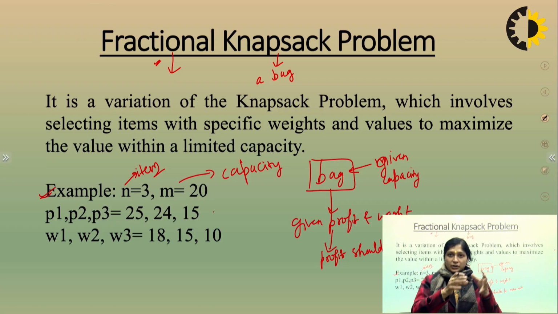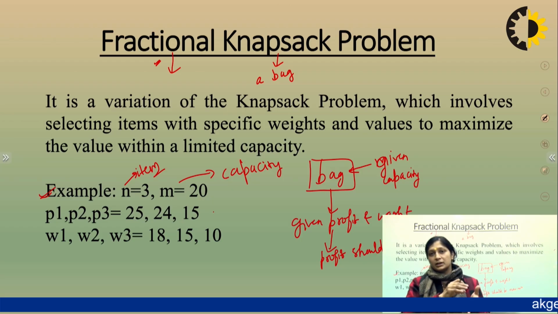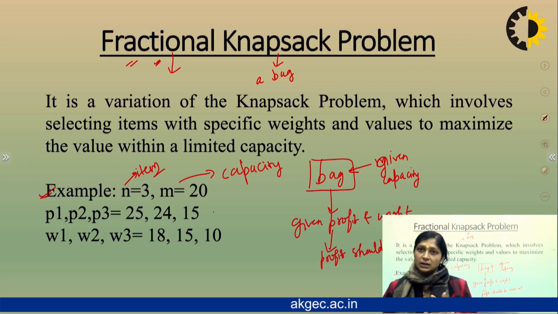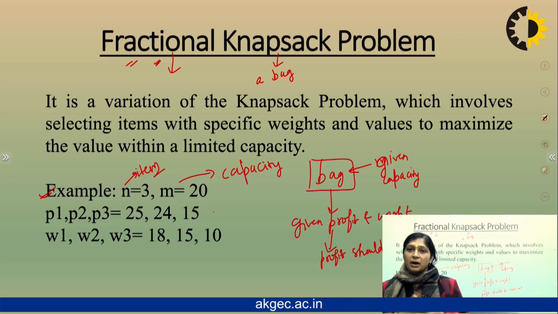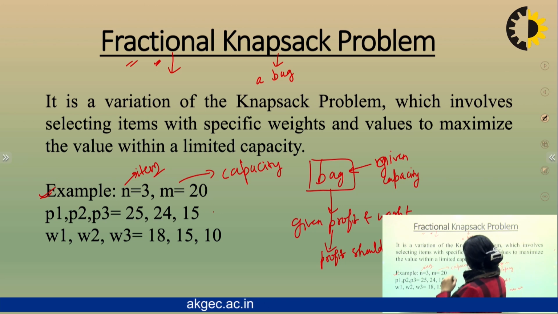If it is an electronic item, it will go in the 0-1 knapsack problem, and that comes in dynamic programming. But today we are discussing the greedy approach. So here it is the fractional knapsack. Examples of fractional knapsack are vegetables, milk. It may be in parts. Electronic items don't come in the fractional knapsack problem.